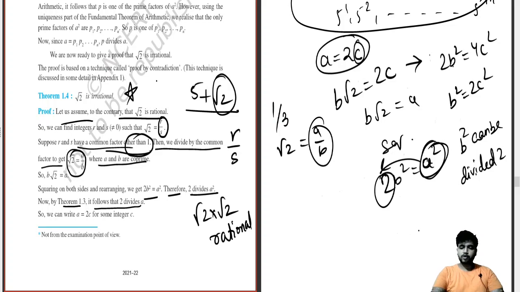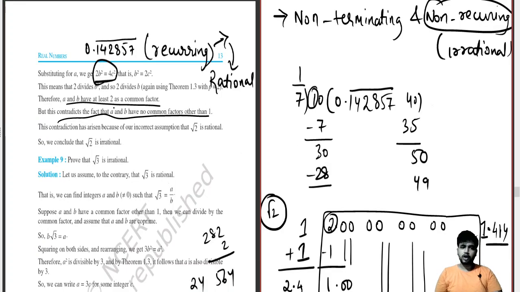But in the question, we got 2 as also a common factor. So this violates the assumption we took in the first case. We took that they only had one common factor, but we appear with two common factors, 1 and 2. So if we appear with two common factors, that means the violation is totally visible. This contradiction has arisen because of our incorrect assumption that root 2 is rational.